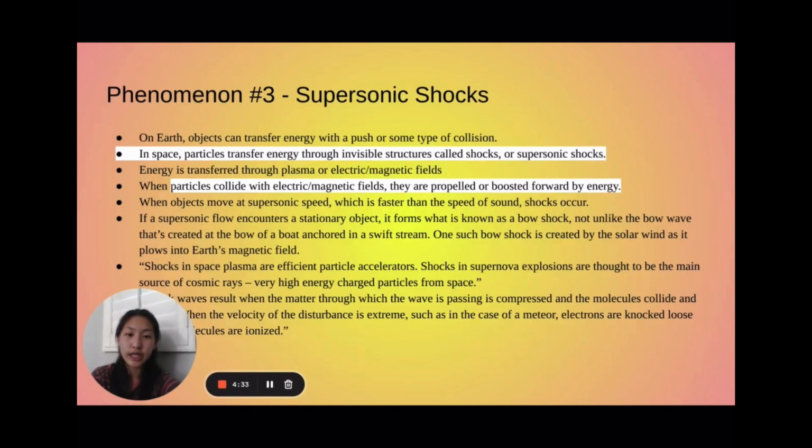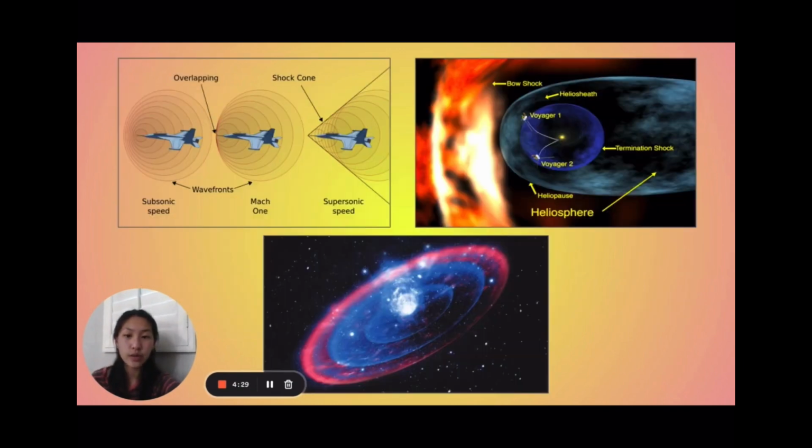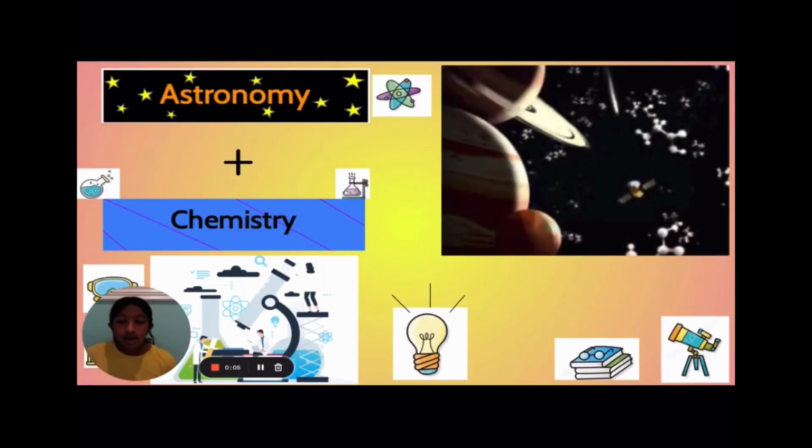One such bow shock is created by the solar wind as it blows into the Earth's magnetic field. Shock waves result when the matter through which the wave is passing is compressed and the molecules collide and vibrate. When the velocity of the disturbance is extreme, such as in the case of a meteor, electrons are knocked loose and the molecules are ionized.